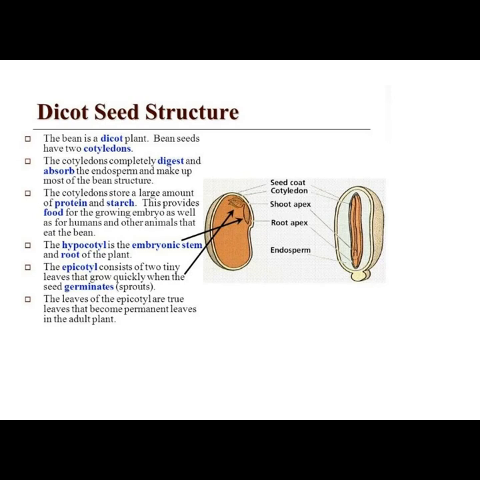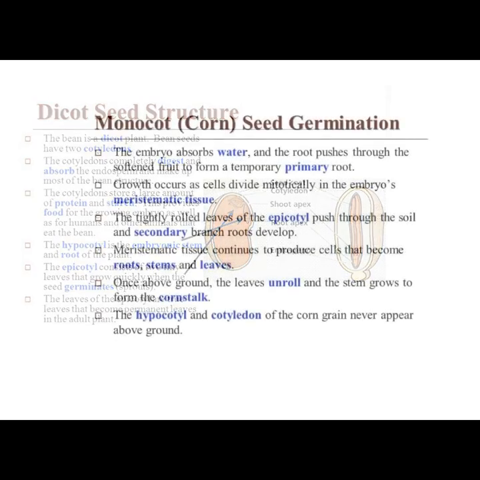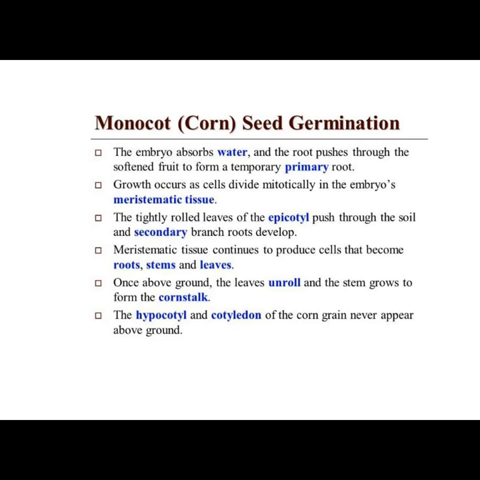The hypocotyl is the embryonic stem and root of the plant. The epicotyl consists of two tiny leaves that grow quickly when the seed germinates. The leaves of the epicotyl are true leaves that become permanent leaves in the adult plant.